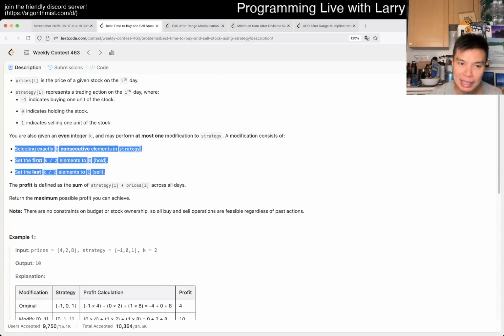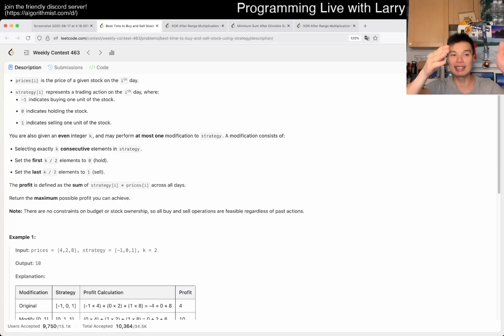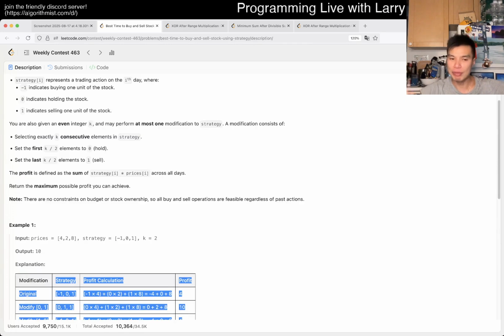And then the second part is brute force: from every index i, if we start the modification there, what will we get at the end? It's a little bit confusing the way they do it, but basically you're zeroing out. You take the next k elements, you get the original sum of it, which is whatever strategy you have, so you have to keep track of it. You take whatever you get from that chunk, either buy, sell, negative, positive, you remove it, and then you replace it with this 0 and 1, right?